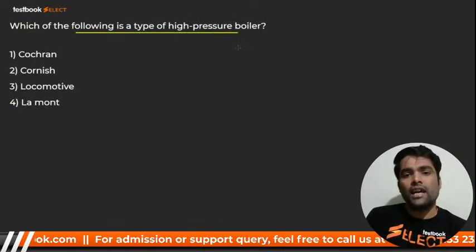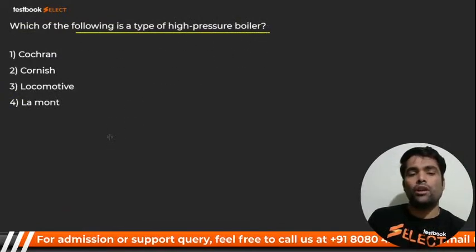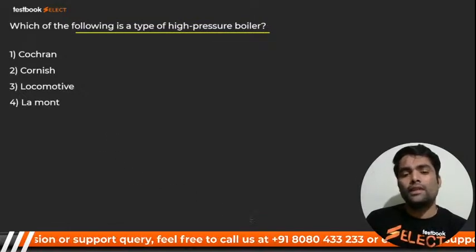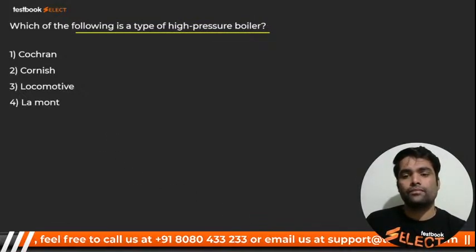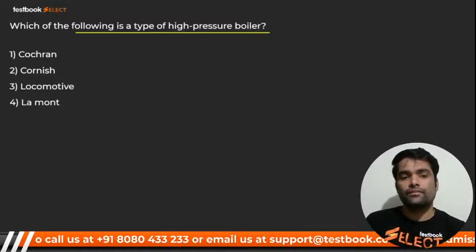Which of the following is a type of high pressure boiler? High pressure boiler, my dear. It should be Lamont. Which one? Be fast, my dear. Very good. Here I go for next.